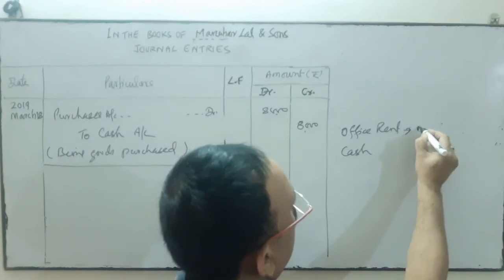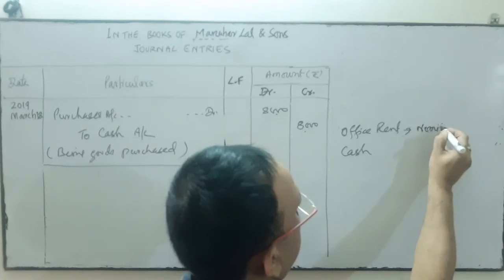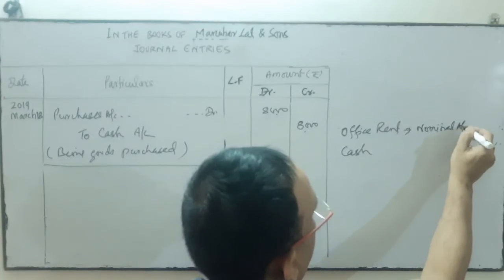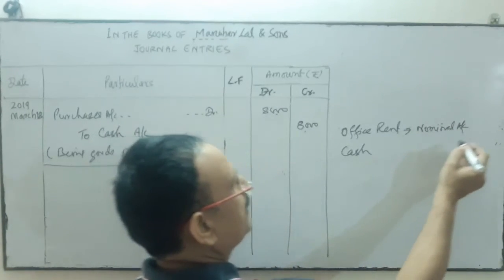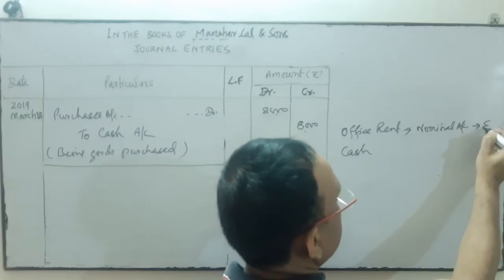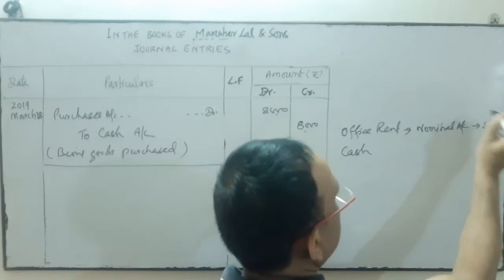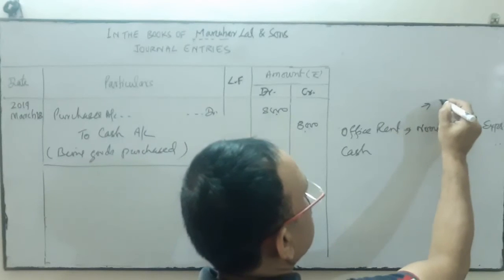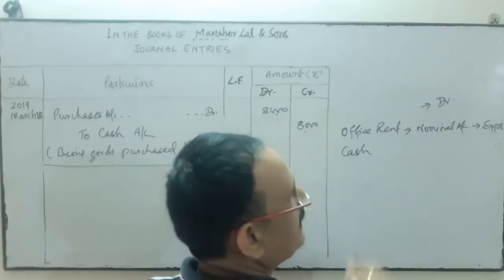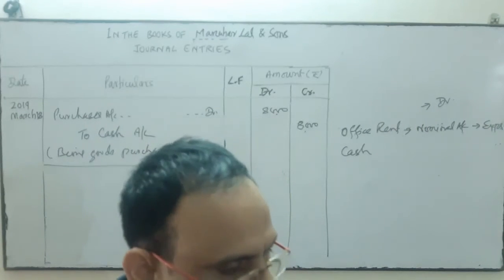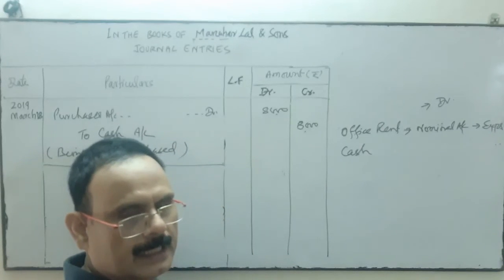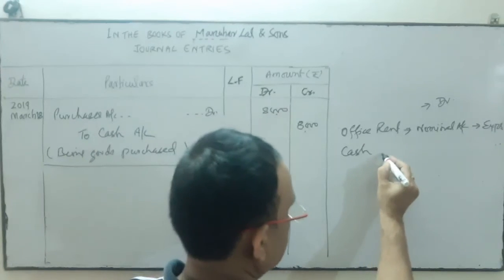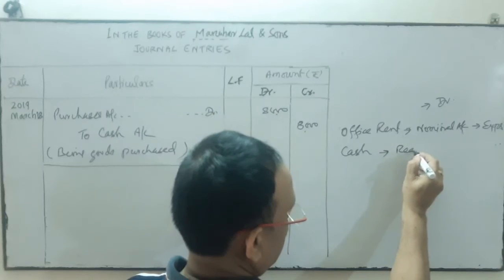Rent comes under nominal account. It's an expense. And why does it come under nominal account? Because it's an expense, and you know all expenses and losses under the nominal account are debited. Cash comes under real account.